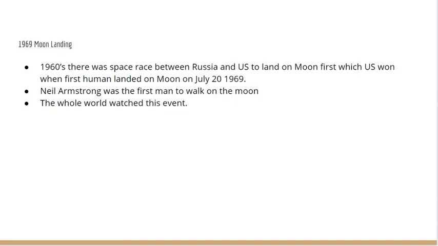1969 Moon landing. In the 1960s, there was a space race between Russia and the U.S. to land on the moon first, which the U.S. won when the first human landed on the moon on July 20, 1969. Neil Armstrong was the first man to walk on the moon. The whole world watched this event.